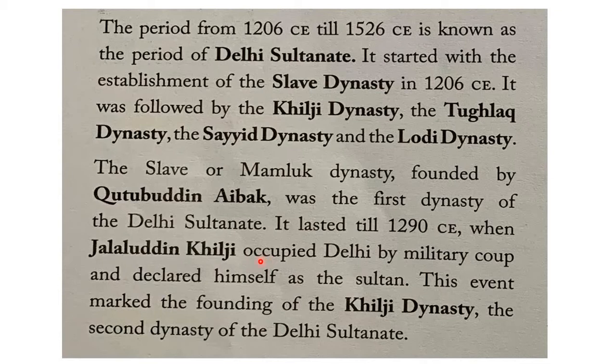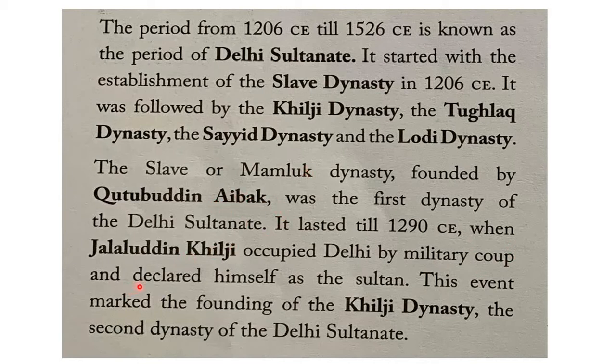The later rulers were weak, and Jalaluddin Khilji, who was also an army general, occupied Delhi by military coup. A military coup means that, with the help of the military, illegally, this man took power from the Slave Dynasty.